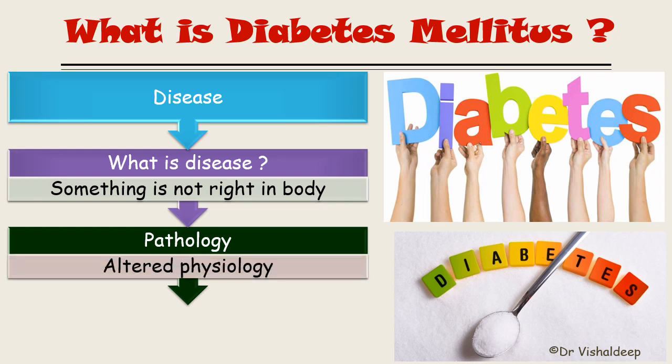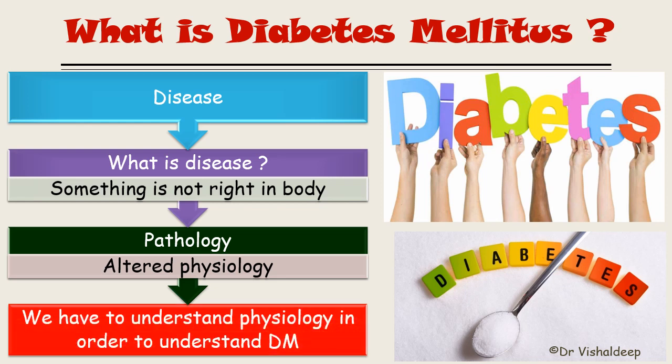So in order to understand the disease diabetes, we have to understand the physiology behind diabetes mellitus, that is, the changes taking place in the physiology that lead to the pathology of the disease. In order to understand that, we have to learn in detail about insulin, the endocrine secretion of the pancreas, which we are going to learn in detail in our regular lectures.